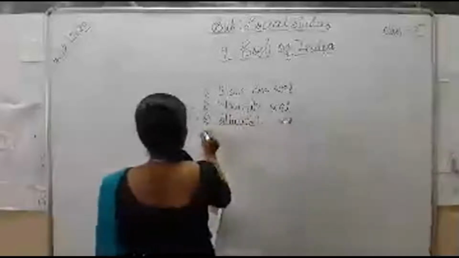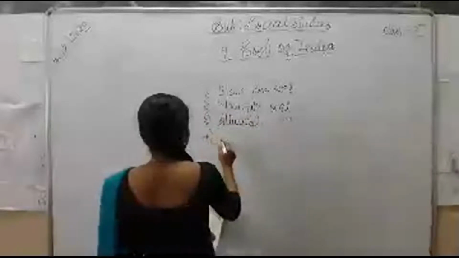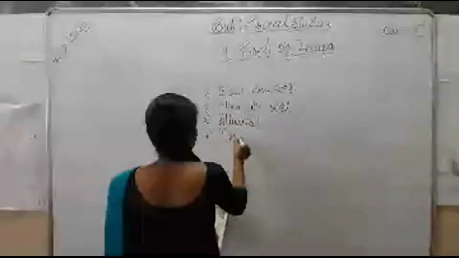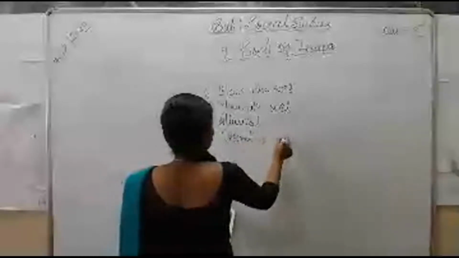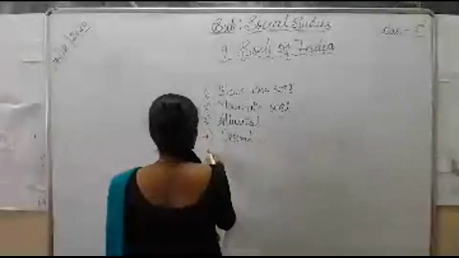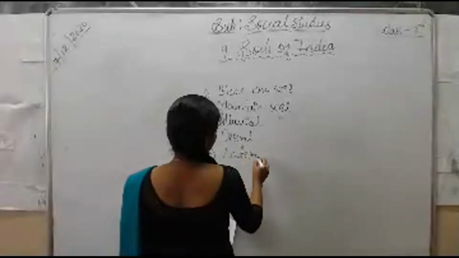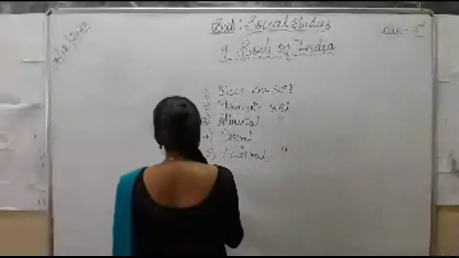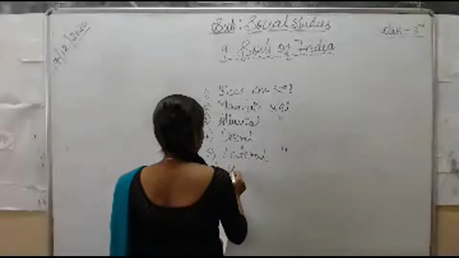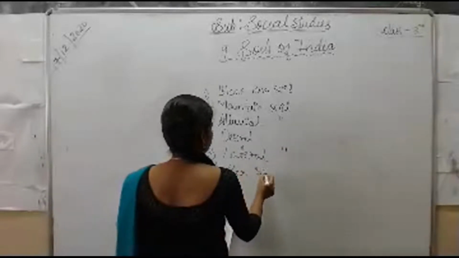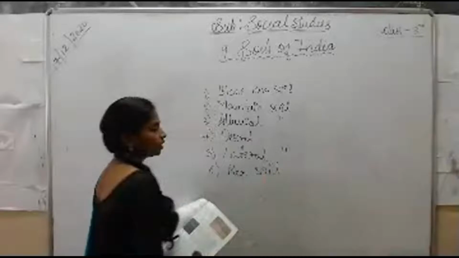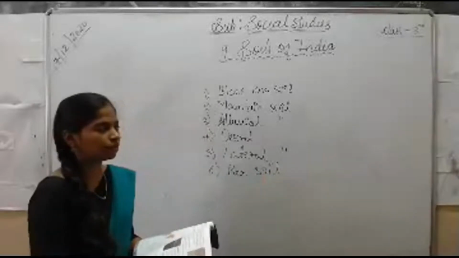Then the fourth one, desert soil. And the fifth one is lateral soil. And the sixth one and the last one, that is red soil. So these are the types of soil we have learned in your previous class.